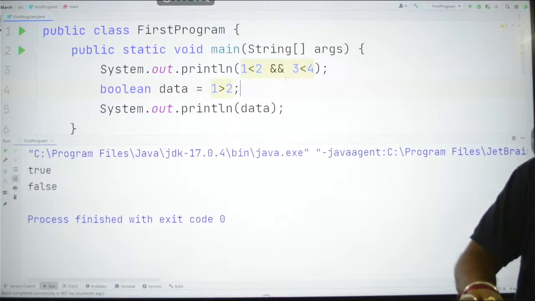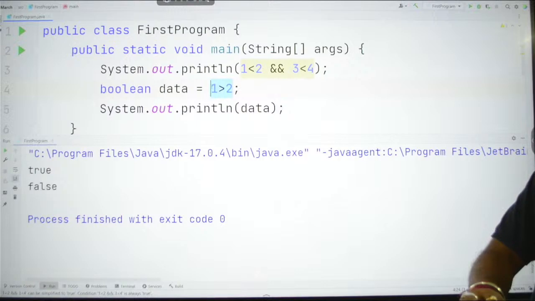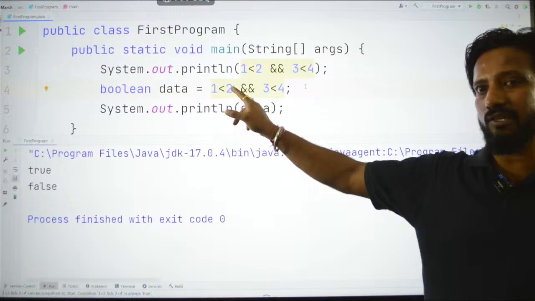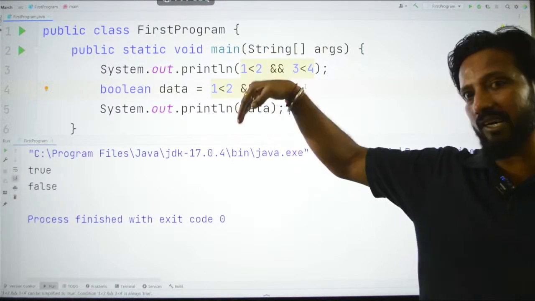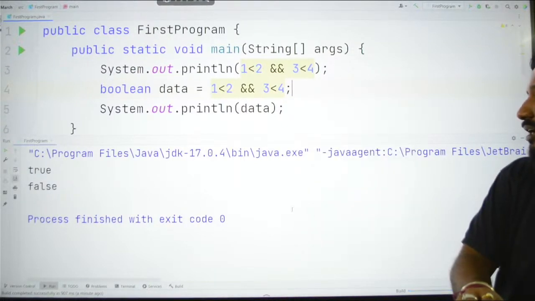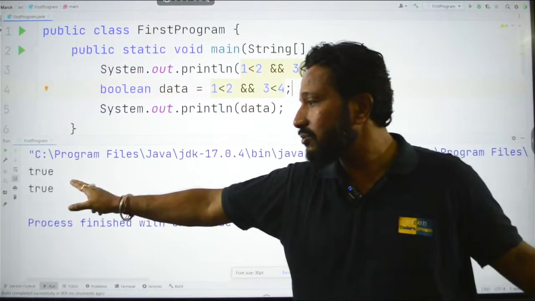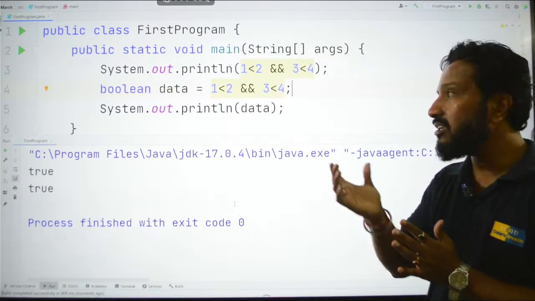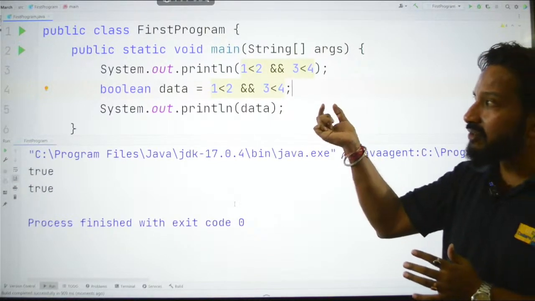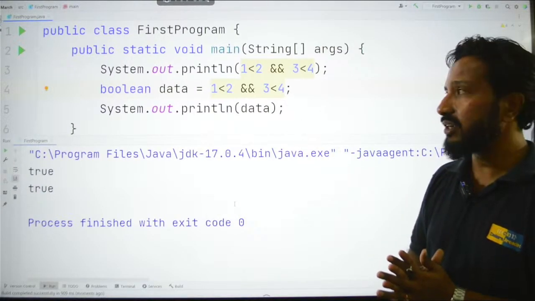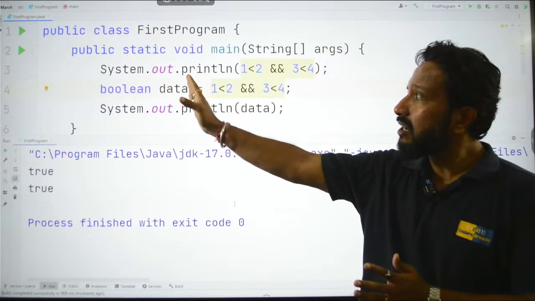Similarly, if I store this entire expression here, copy this and store it here, paste. Now 2 is greater than 1 and 4 is greater than 3. So, this AND will actually end up to become true, right? Because true and true yields true. So, if I run this now, we will get the answer as true. Okay. So, logical operators are actually used to do some logical reasoning in the coding part. Okay. So, in a program, whenever you want to actually do some logical operations, we use the logical operators. Okay. So, out of that I have shown you the AND operator.